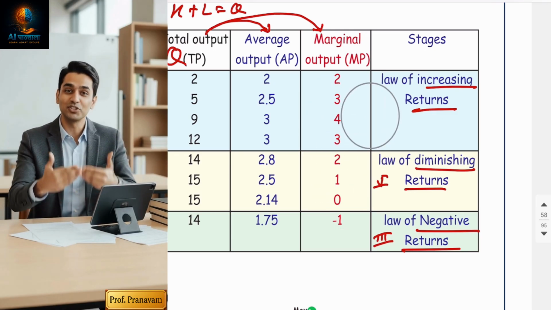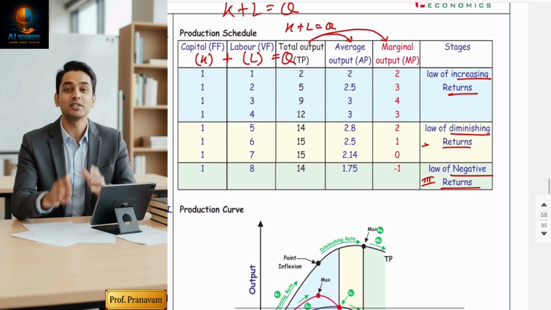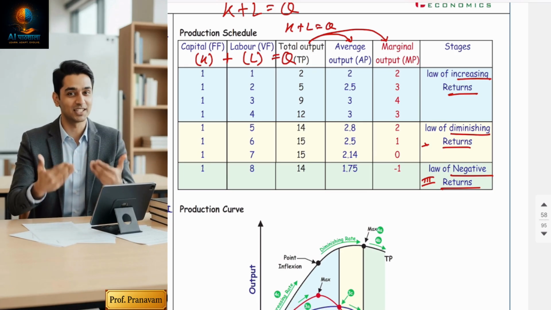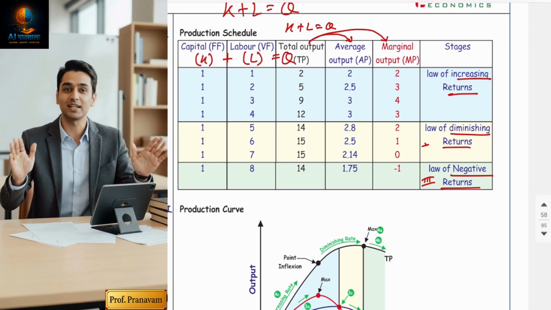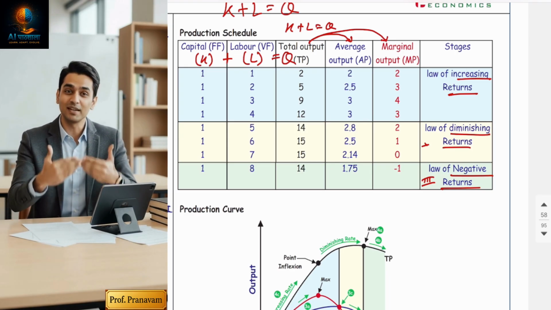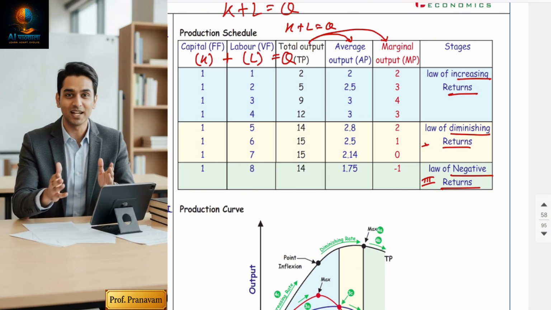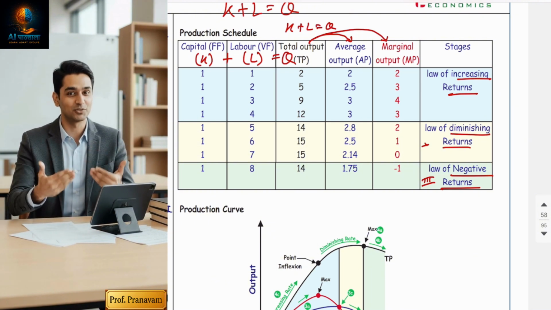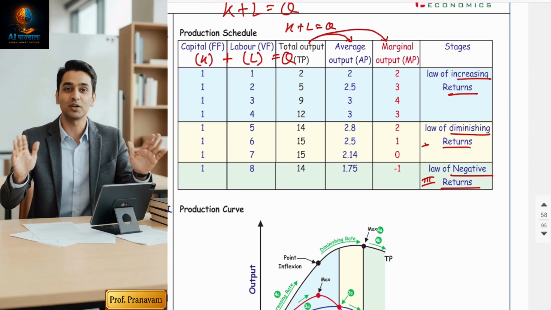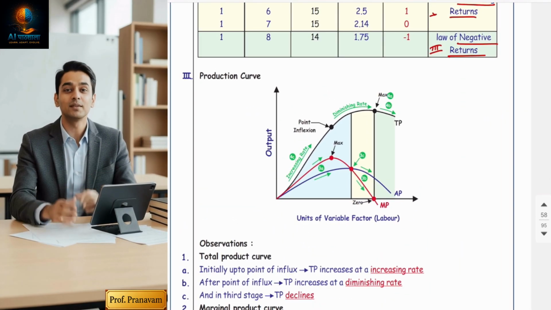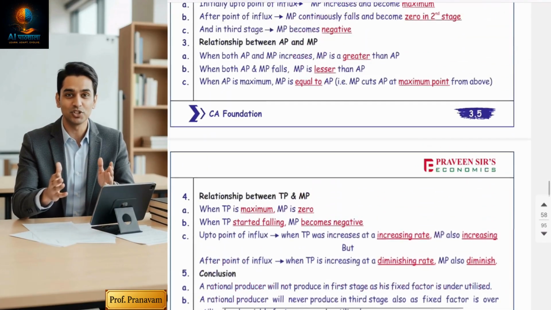Fine, sir, we understood. Now there are six important MCQs, might be five MCQs, which we will derive from the diagram. Even though you don't know the logic, you will be able to solve them. My purpose in this video is to make you understand 5 points. And you know what?